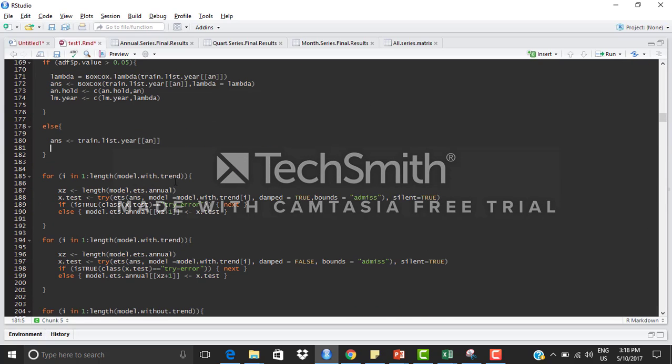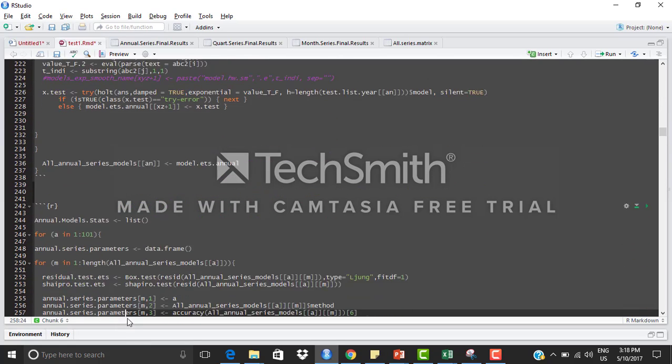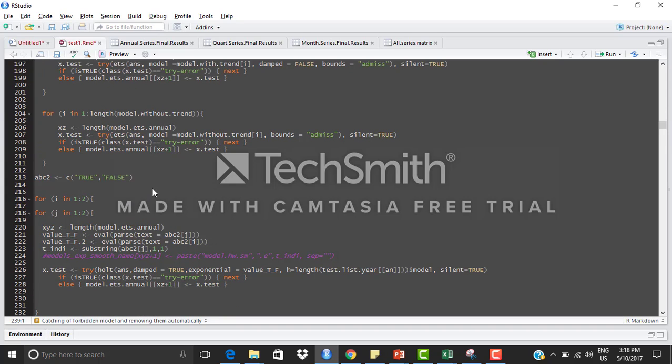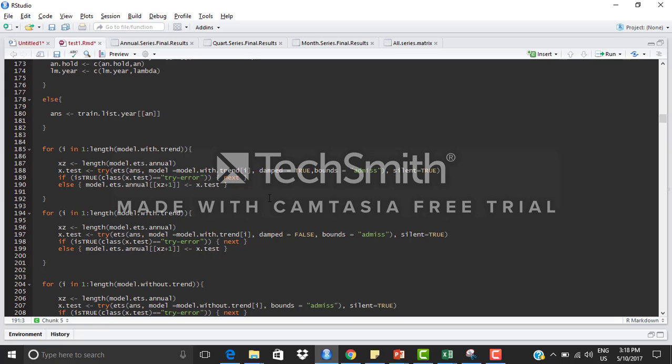Then each series enters the system. This is the main system which takes all the series and creates the list of all the models for each type of series. First of all, it enters this model-with-trend-type function in which the ETS state space model happens.